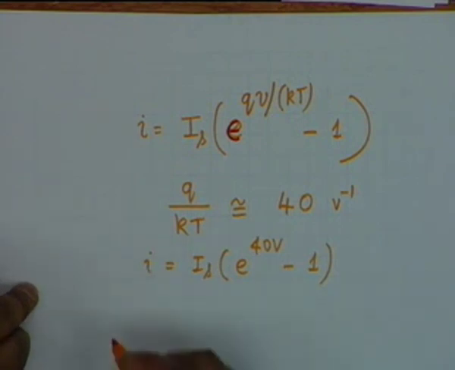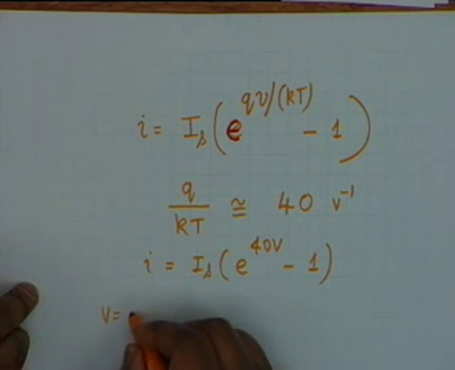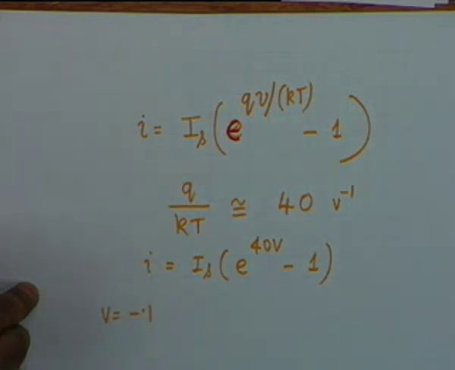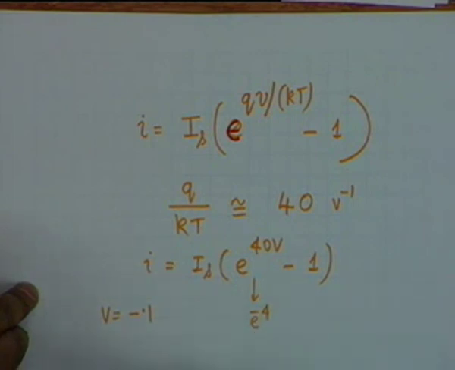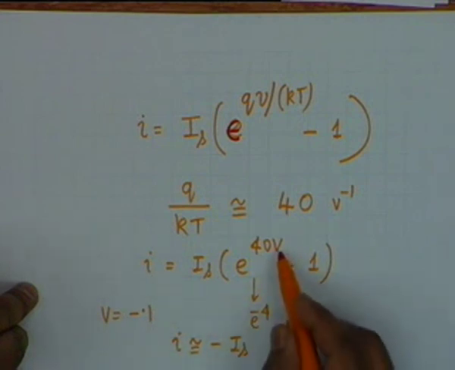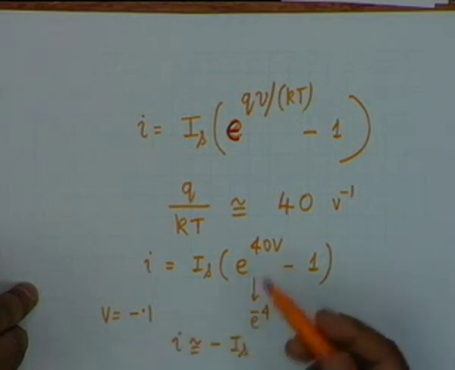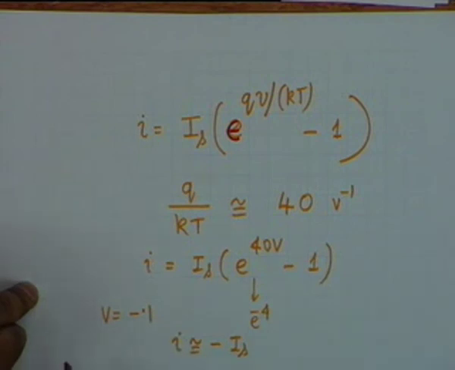And you can see that even if V is equal to, let us say, minus 0.1 volt, a reverse bias, then this becomes e to the power minus 4, and e to the minus 4 is approximately 0 as compared to minus 1, and therefore I would be approximately equal to minus Is. And you see how I becomes independent of the reverse voltage. If you increase it to 0.2, it does not make a substantial difference. From 1 you subtract 10 to the minus 6 or 10 to the minus 8, it hardly matters. So the reverse current is approximately a constant.